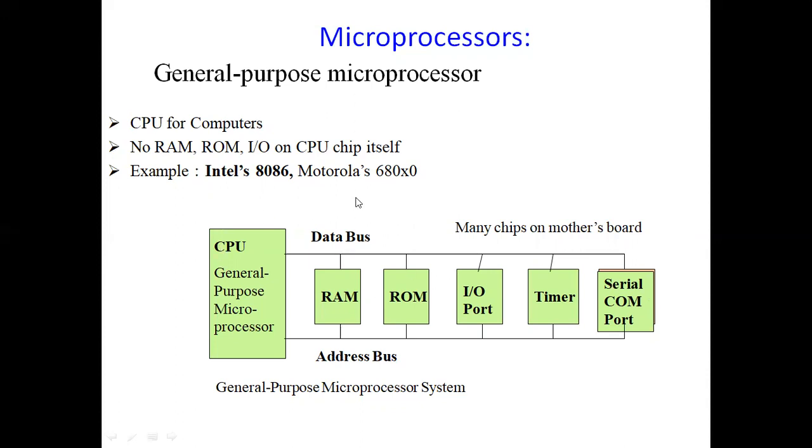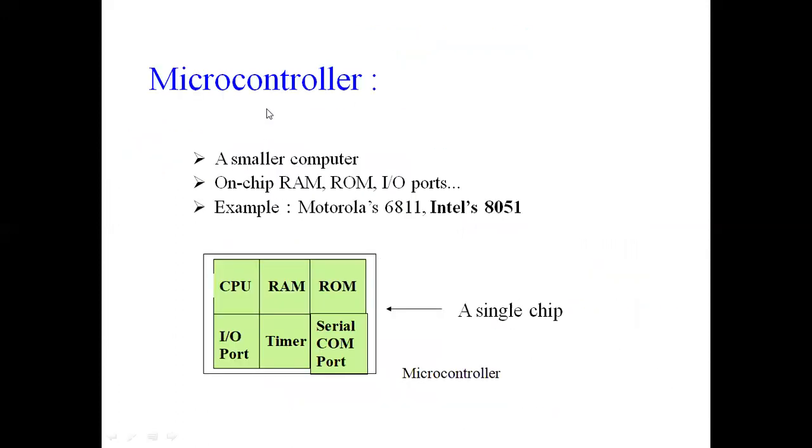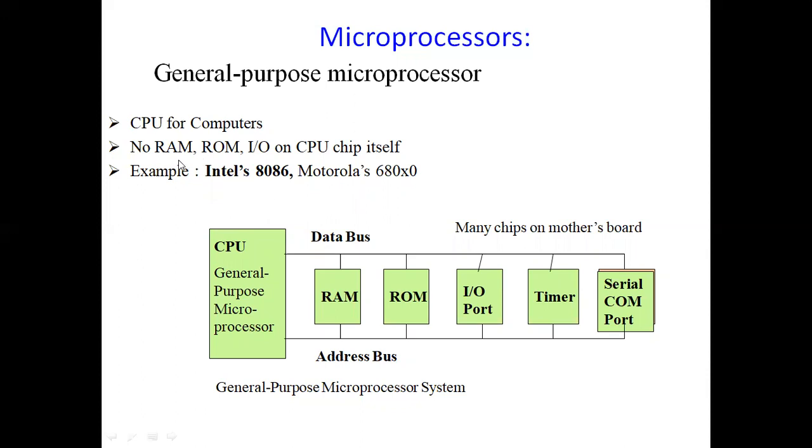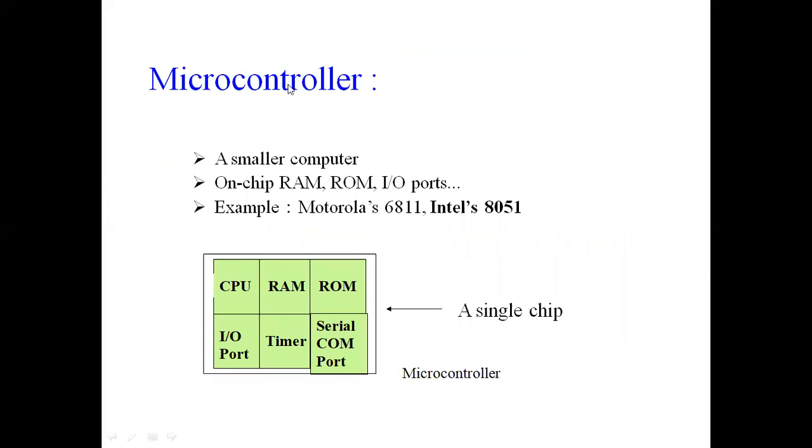Similarly, when you compare with the other one, which you call the microcontroller, here I had represented no RAM, ROM, and I/O on the chip. But when you come to the microcontroller, it is on chip. That means the RAM, ROM, I/O, timer, and serial communication port, which are placed externally in your microprocessor, are all integrated on a single chip. Then we call this a microcontroller.